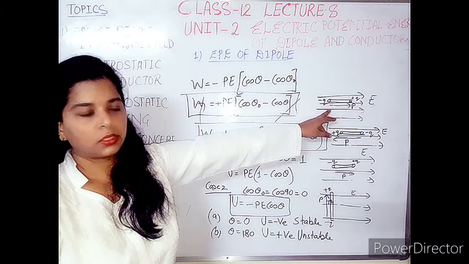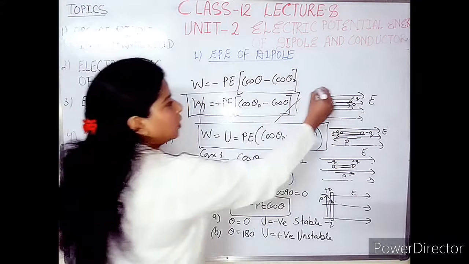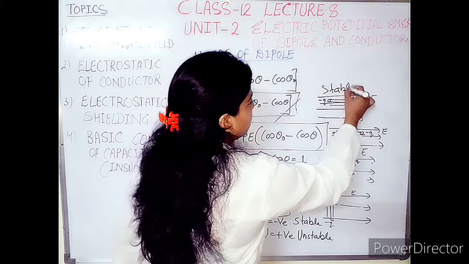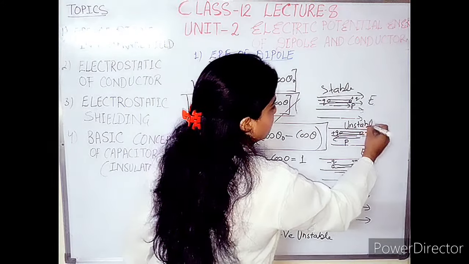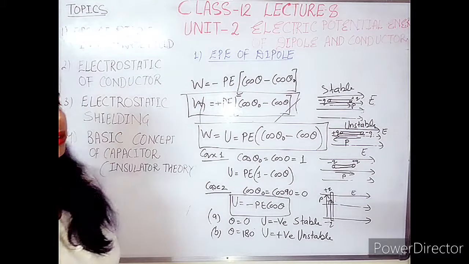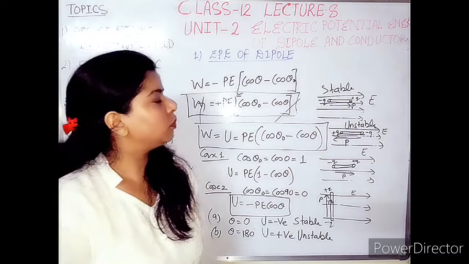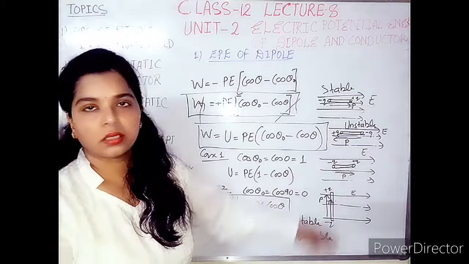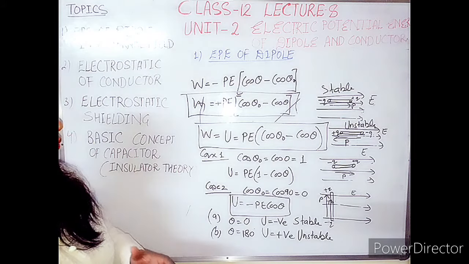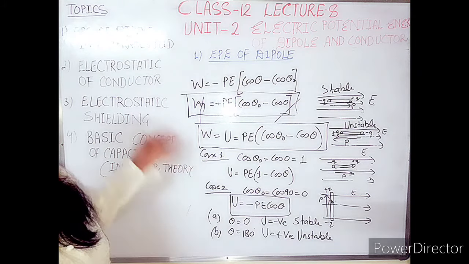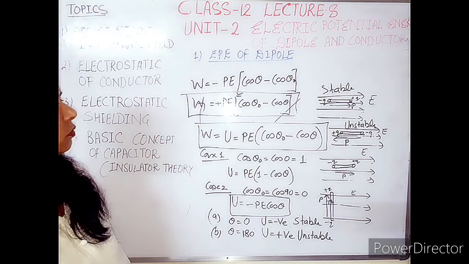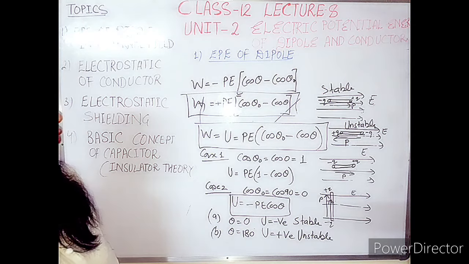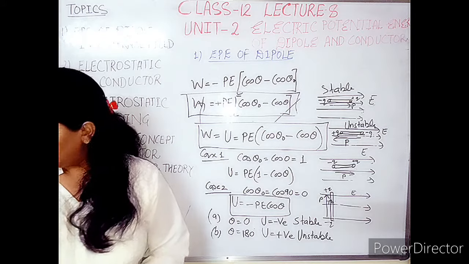This is the equilibrium position or stable position. Remember the situation. Whenever you draw any figure, it should be correct, showing the stable and unstable equilibrium conditions. You can note down these two cases. They are very important for finding the condition of potential energy of a dipole in an electric field.